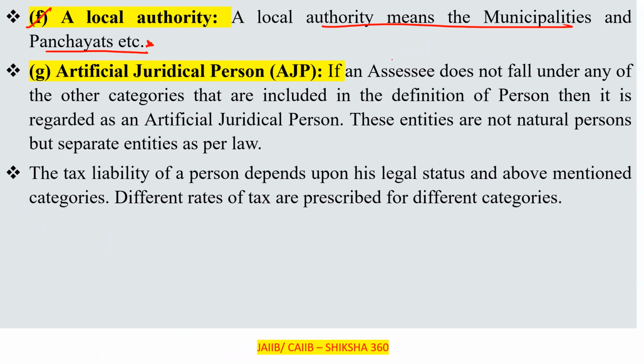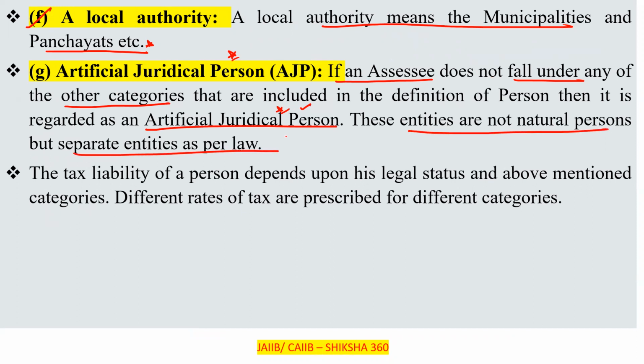If an assessee does not fall under any of the other categories included in the definition of person, then it is regarded as an artificial juridical person. These entities are not natural persons, but separate entities as per the law.